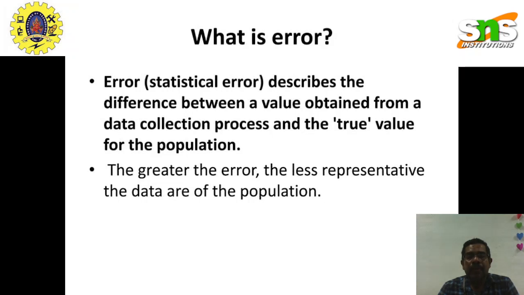It's all about the percentage of errors that is happening in the data. If anyone claims the errors in the data are less, then the accuracy of that outcome seems to be very high. So how does this statistical error occur?